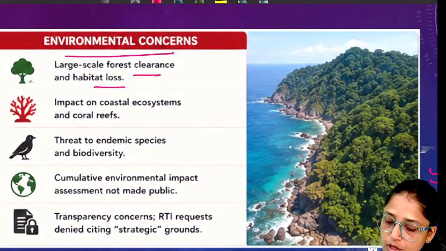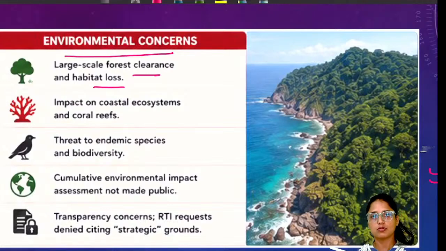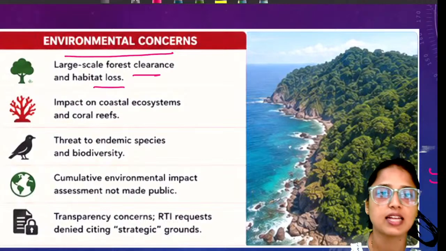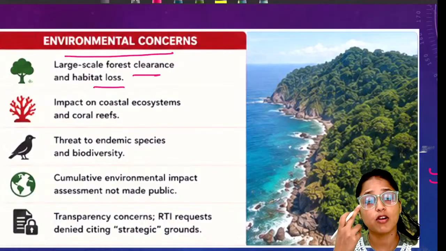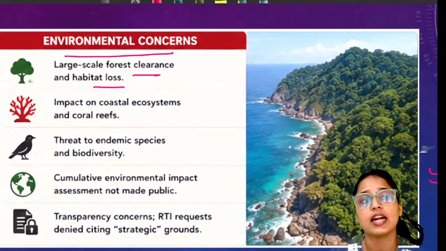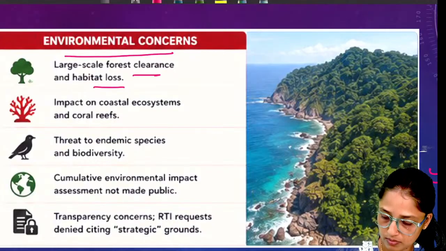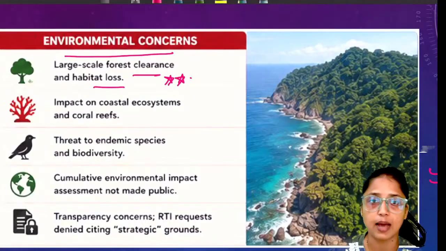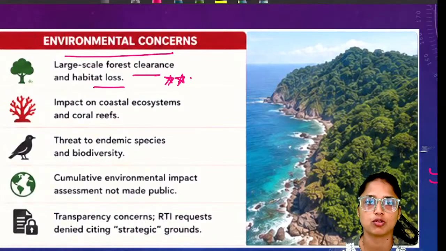If you build this amount of big infrastructure, it will not be good for the environment, because it will involve large-scale deforestation. And if you are cutting very old forest, you will lose habitat for important species, important endemic species also.